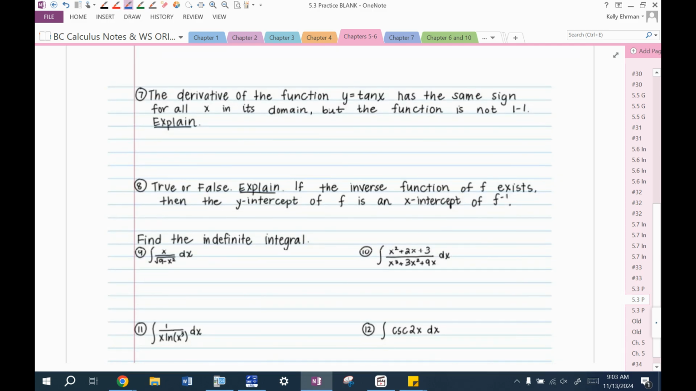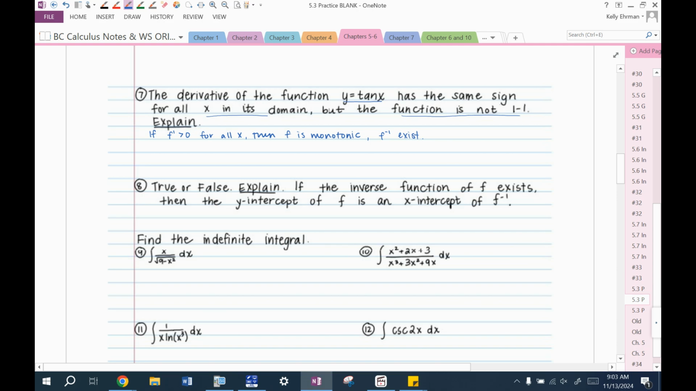All right, number 7. The derivative of the function y equals tangent x has the same sign for all x in its domain, but the function is not 1-to-1. So what is this even talking about? Remember what we said: if f prime is greater than 0 for all x, then f is monotonic. So that's what this is referring to. And if f is monotonic, then f inverse exists. So why isn't that true for this?